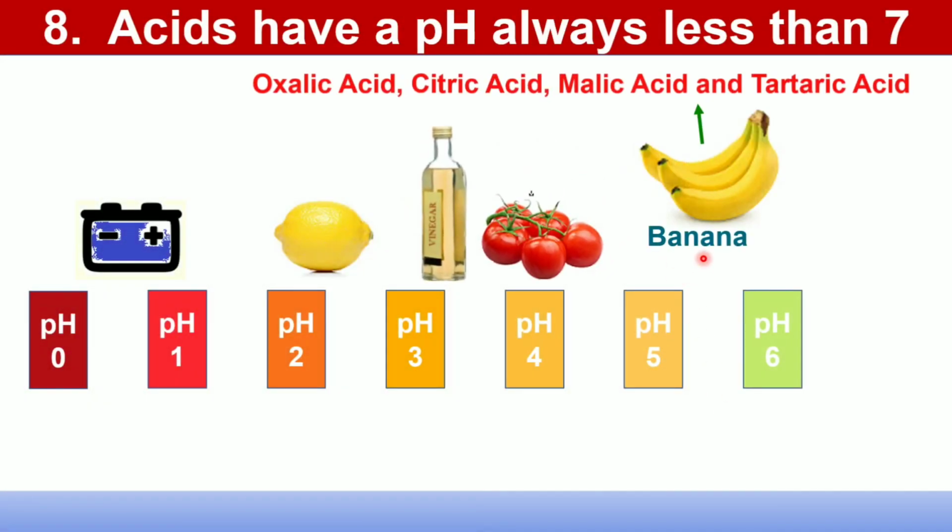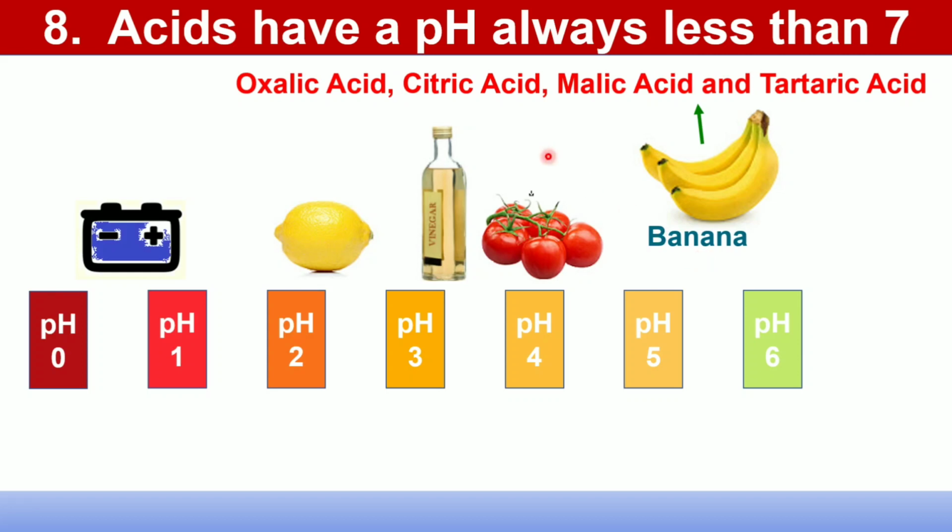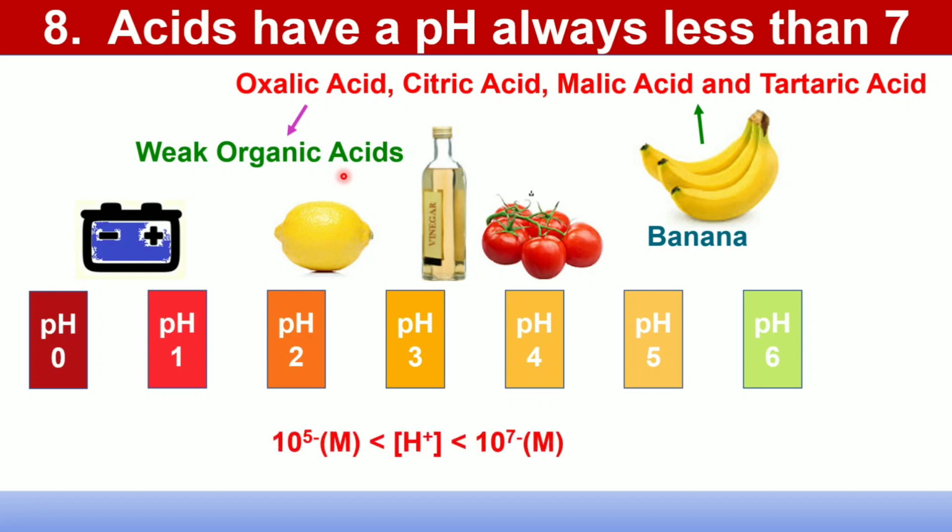Banana. Acid contents in banana are generally oxalic acid, citric acid, malic acid and tartaric acid. All of these are weak organic acids and remain in very small amounts. So the concentration of H+ ion should be low, and it is between 10^-5 to 10^-7 molar.